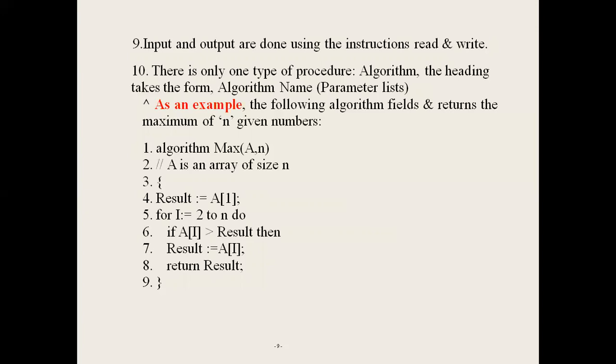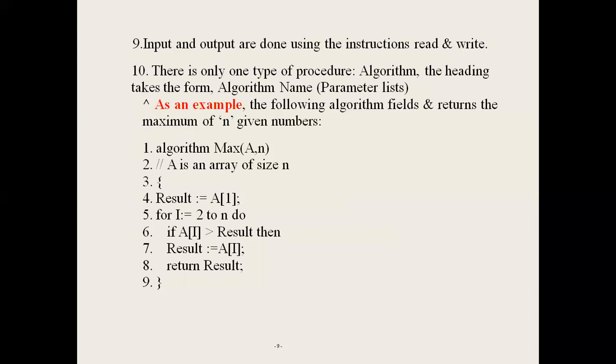The algorithm heading takes the form: algorithm name and parameters list. Next, the algorithm finds and returns the maximum value. For example, the maximum of n numbers: the algorithm Max(a, n). The first statement, algorithm Max(a, n): Max is the name of the algorithm, and a, n represent the parameters list.